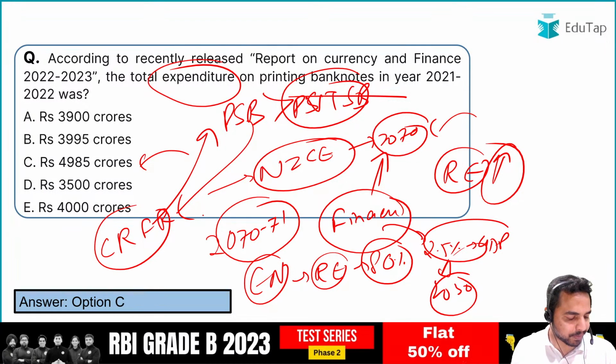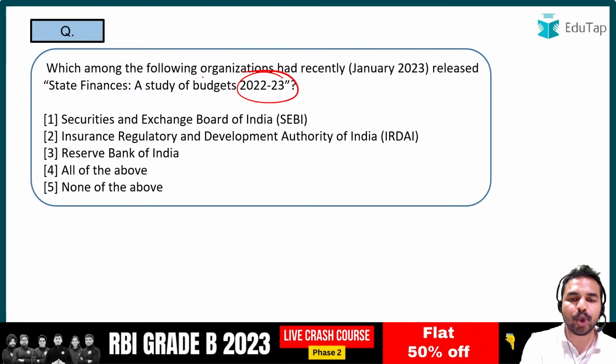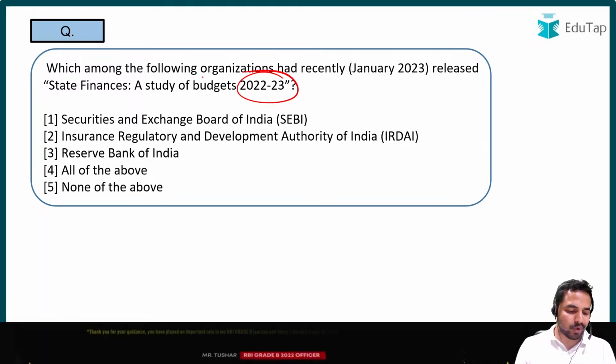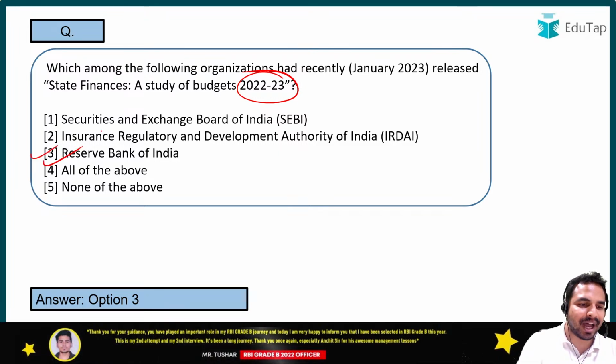Okay, absolutely right, public sector banks are there. I can see all the people have given me the right answer. So guys, the next question for all of you is on another important report, and here the question is on State Finances: A Study of Budgets 2022-2023. Once again, this is the report which is being launched by the Reserve Bank of India. That is the right answer, RBI is the right answer.